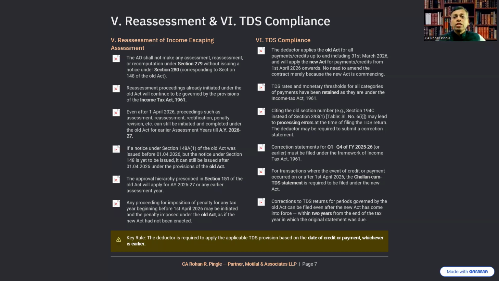Corrections to TDS returns for periods governed by the old Act can be filed even after the new Act has come into force. That is, the portal will support both these transitions for the current year. Such correction statements can be furnished within a period of 2 years from the end of the tax year in which the original statement was due.